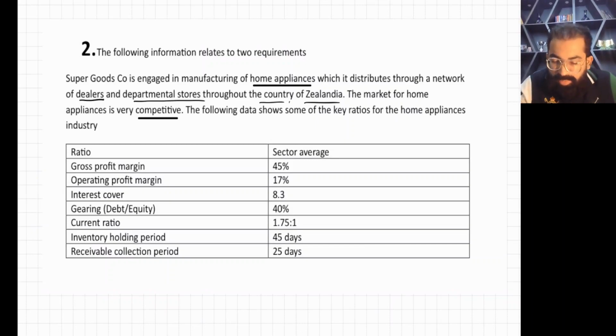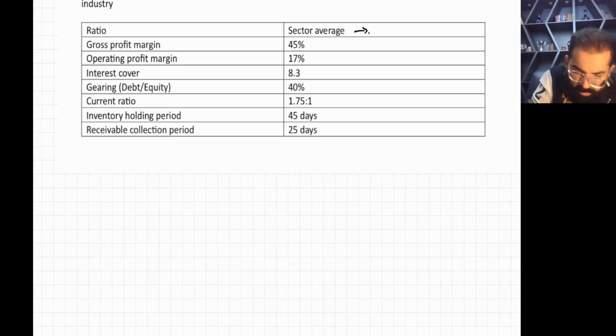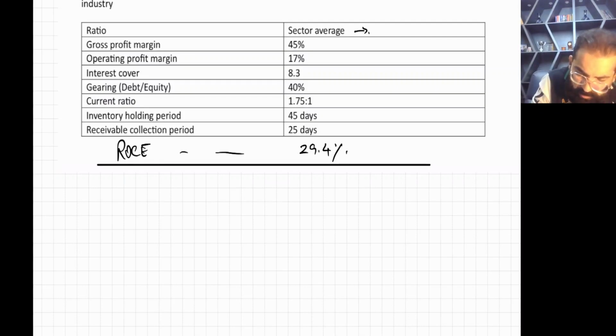Okay, so right now they have given you the sector average, we call it the industry average. Just for an idea, as you all know, you have done many questions of ratios before. So they have given you the sector average and industry average. In the first requirement, they will ask you to calculate ratios of this company, compare them with the industry average and then comment. So that's very simple, right? One ratio is written here, ROCE is 29.4%. So this is one more ratio. I hope you got it. So these are the industry averages.